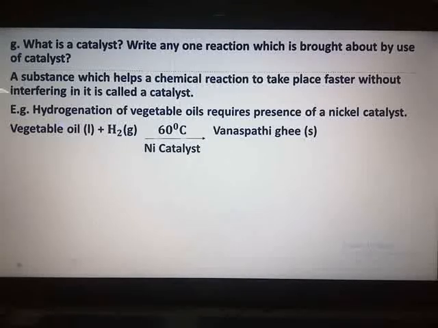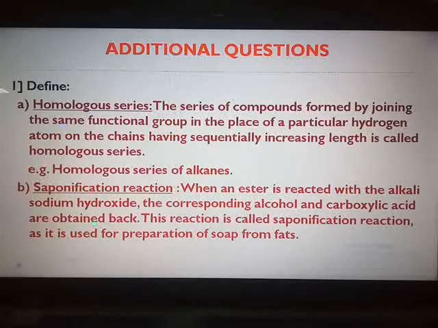So with this we complete with the discussion of textual exercise for this chapter. Now hardly 1 or 2 additional questions are there, so that we will complete very fast. Only the 2 additional questions are there, and remaining you know all the chemical properties and all you have to study it on your own. Define a homologous series and second is saponification reaction.